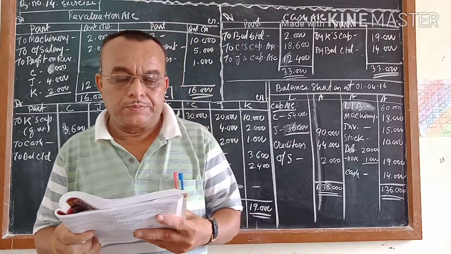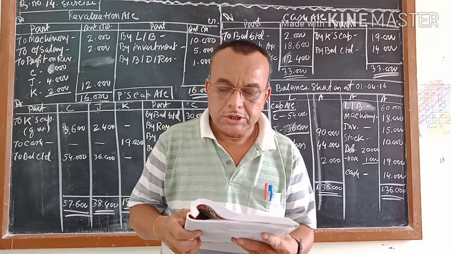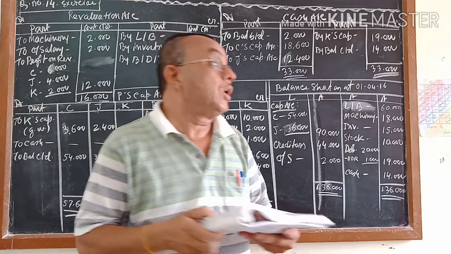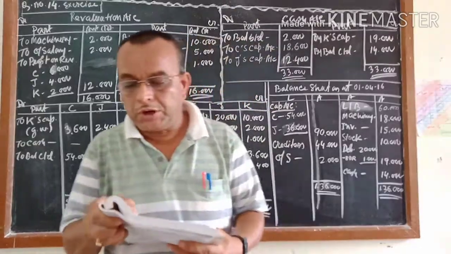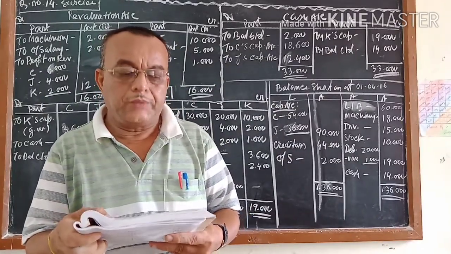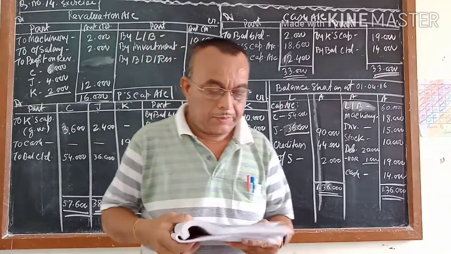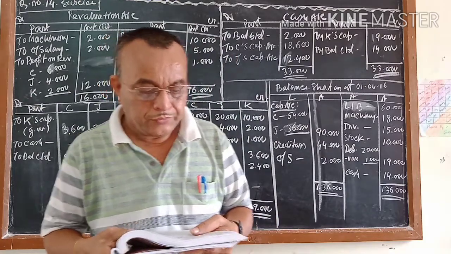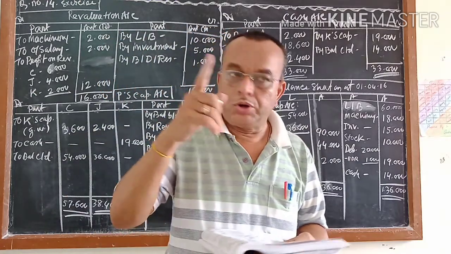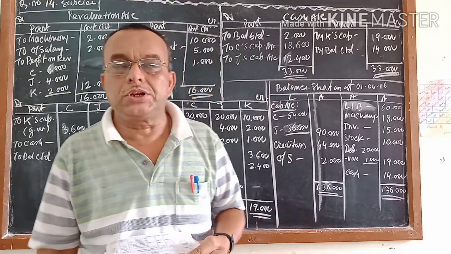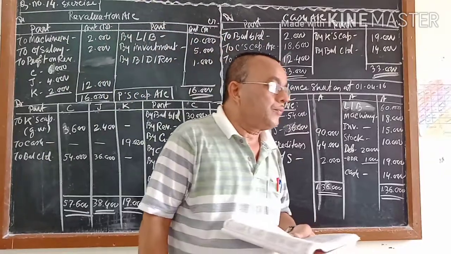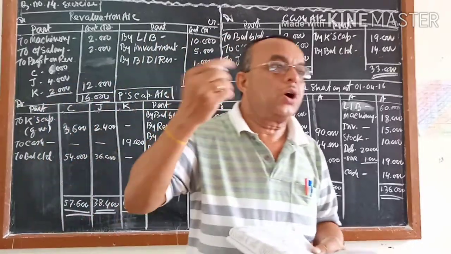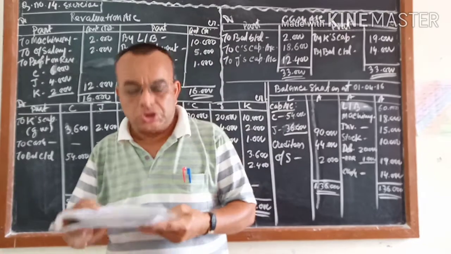Chirag, Jigar and Keshav, C, J and K, are the partners, sharing profits and losses in the ratio of 3:2:1. That is the old profit and loss sharing ratio. The balance sheet of the firm as at 31/3/16 was as under. The capital of C, J and K is 30, 20, 10. I told you, when you read the question, take the pencil in your hand, and whatever the effect will be, write either C for capital, R for revaluation, or D for distribution.